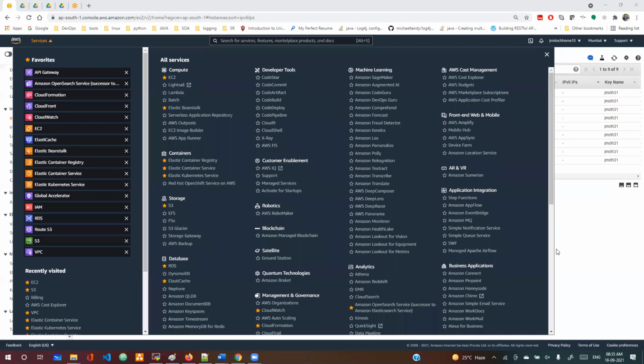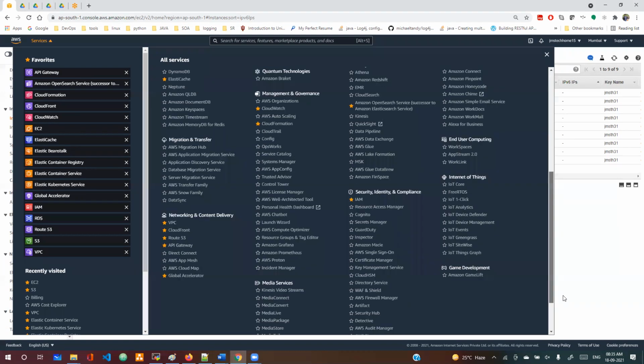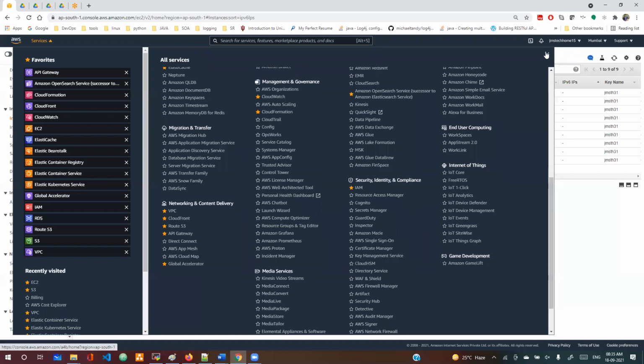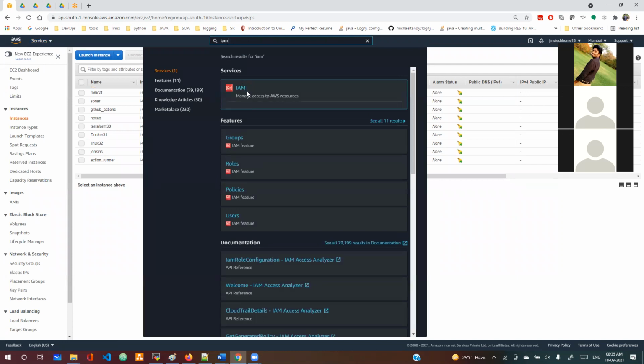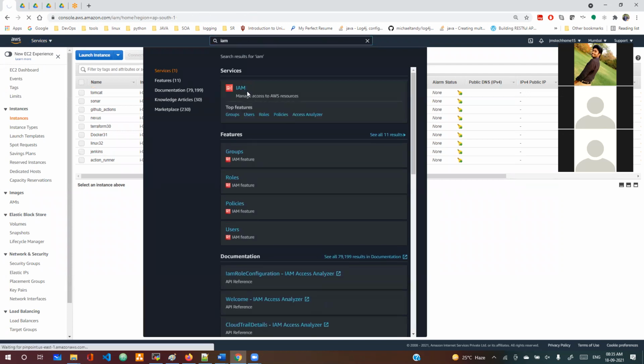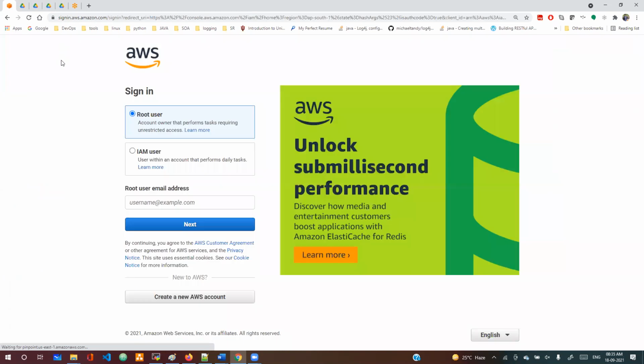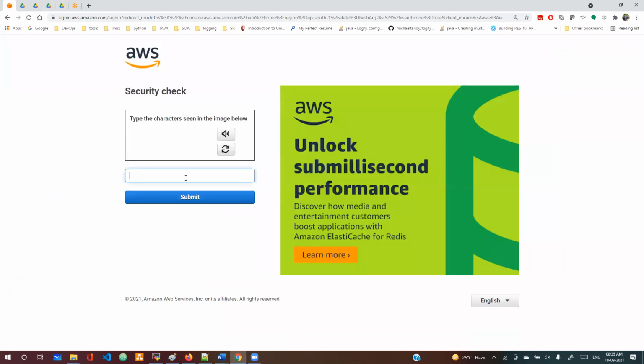It's under Security, Identity, Compliance. IAM is one of the services. Instead of this, we can search for the service. You can use IAM, you can find it easily, and you can click here.